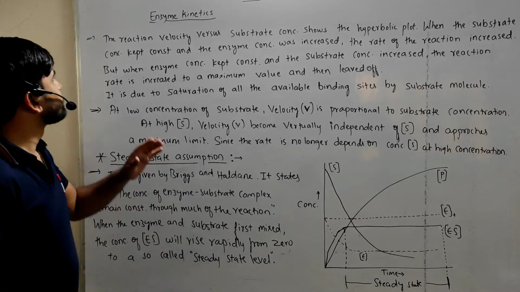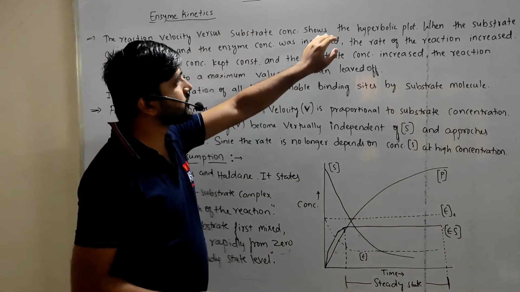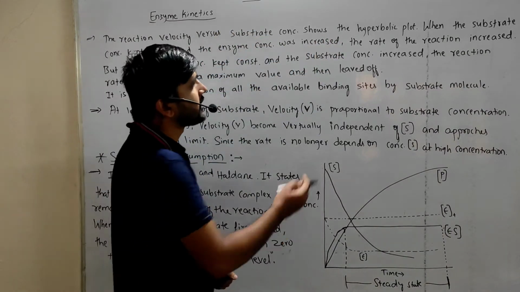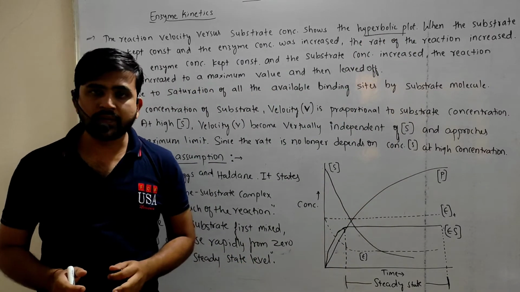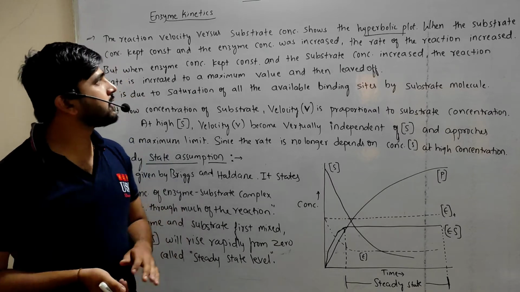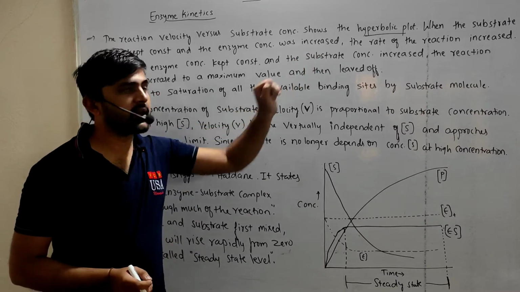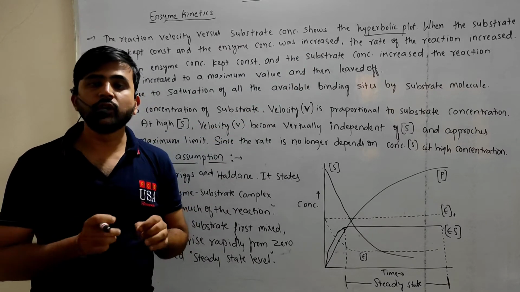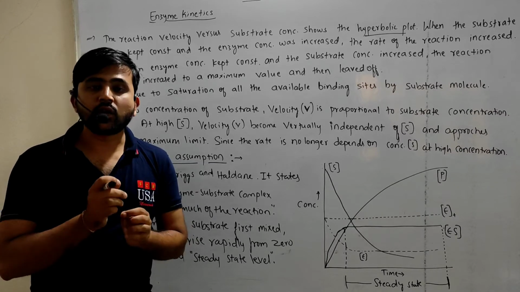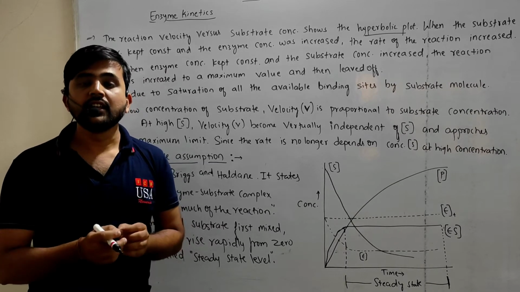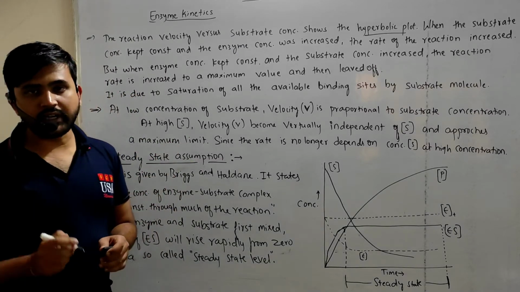The next point is that the reaction velocity versus substrate concentration shows a hyperbolic plot. In the last graph, we plotted velocity of the reaction against the substrate concentration, and we got a hyperbolic plot. Also, at the initial stage, as the concentration of the substrate increases, the rate of the reaction also increases, right? Here there are two conditions.